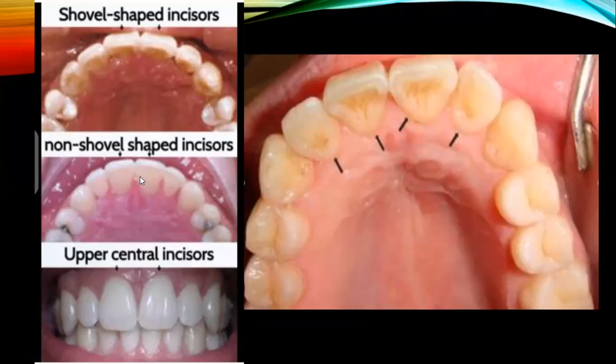We have a normal lingual fossa, but here there is a marked concavity present, right? These are termed shovel shaped incisors. Here we have the shovel shaped incisors. These are the normal non-shovel shaped incisors of the upper central incisors, right? These are the lingual surfaces shown, right?